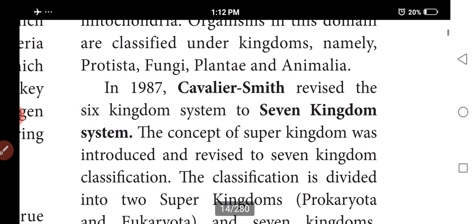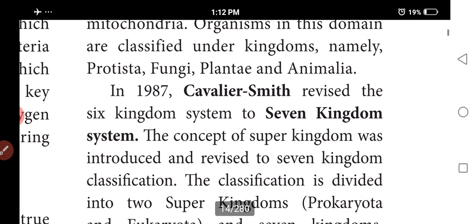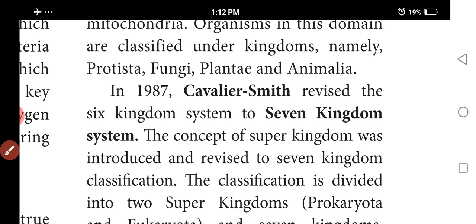Eukaryotic organisms are classified under kingdoms, namely Protista, Fungi, Plantae and Animalia. Eukaryotes are divided into these. What are they? Protista, Fungi, Plantae and Animalia.